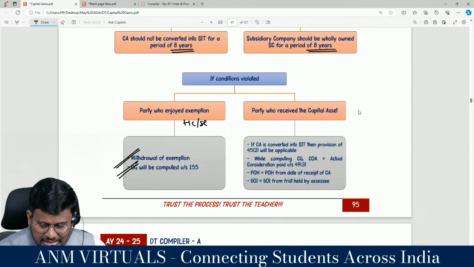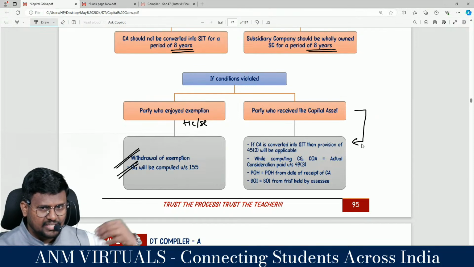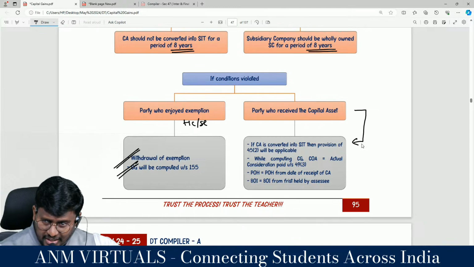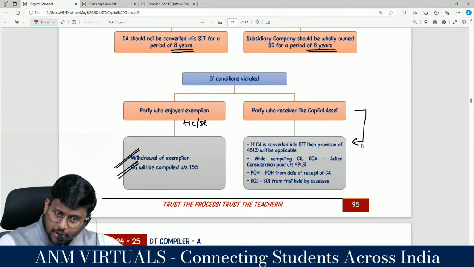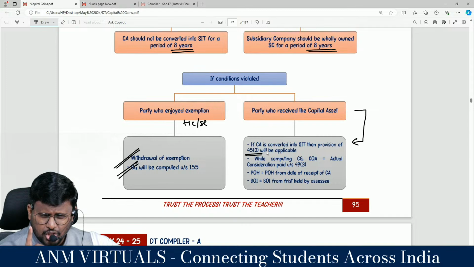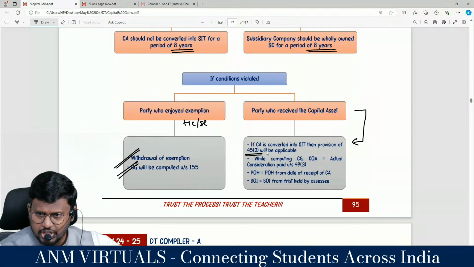But the party who received the capital asset, if they have converted the capital asset into stock in trade, because of that only 47A is attracting in the hands of the person who has converted. So the provisions of 45 subsection 2 will be applicable, and the income will be taxable under how many heads of income? Two heads of income: one is capital gain and the other is PGBP.